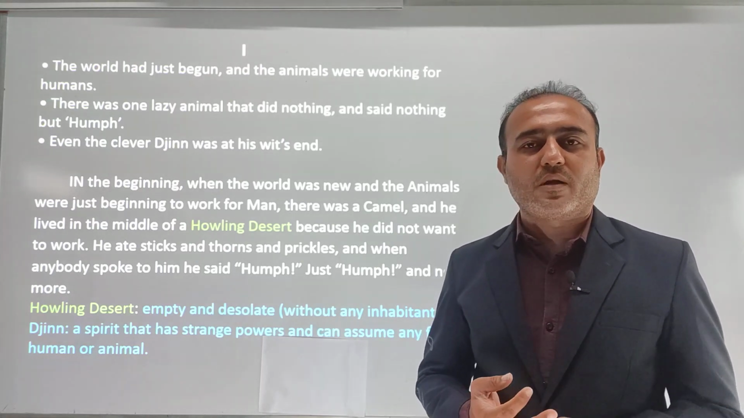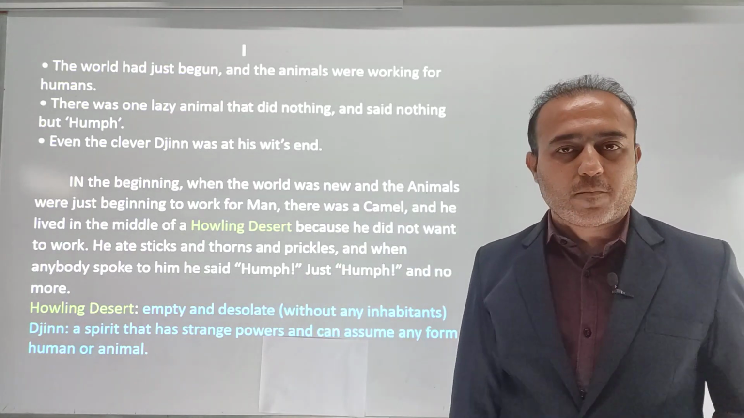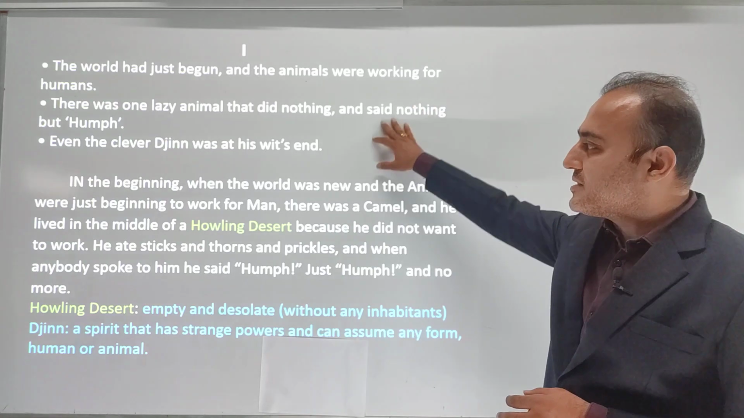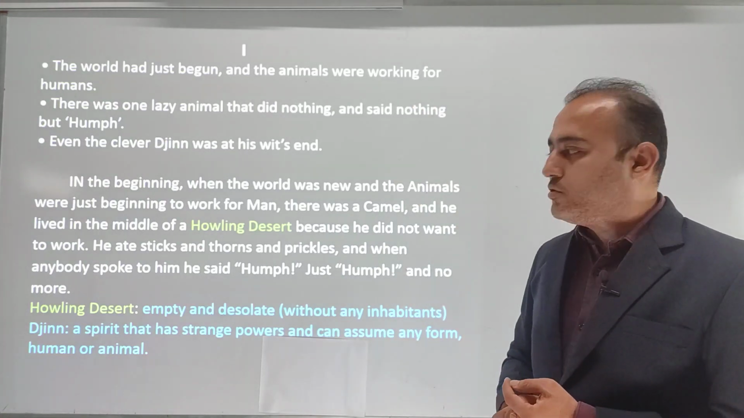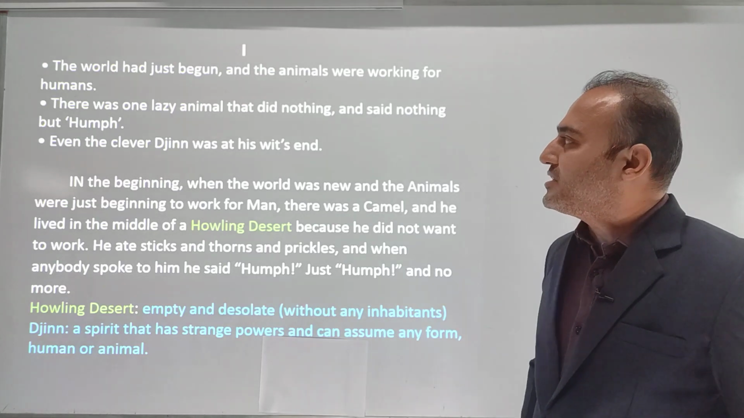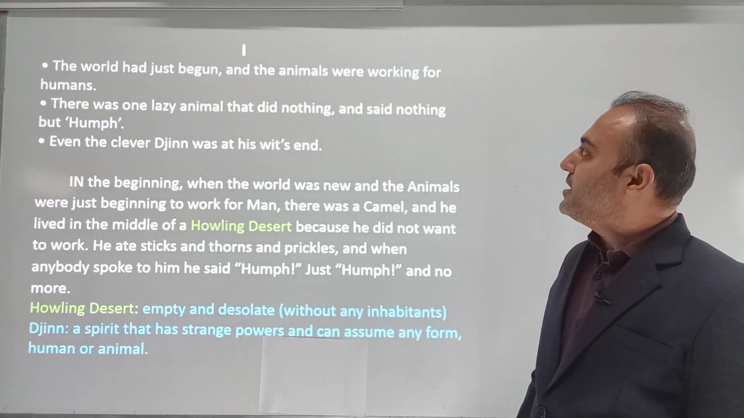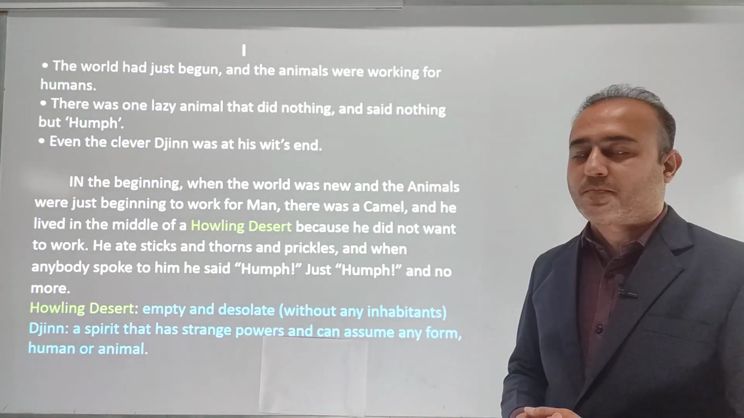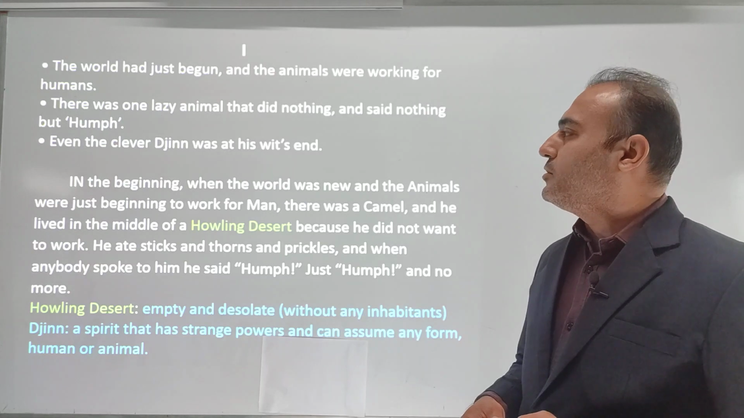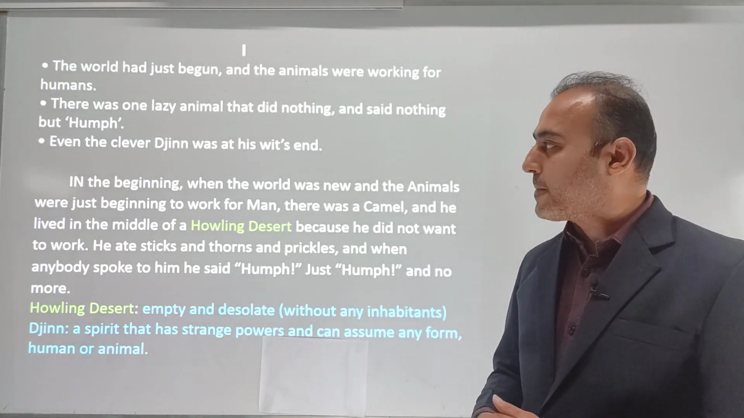So that was the summary part of this chapter. Now let us begin with the textual explanation. Starting from the first paragraph, here the points are the introduction points, usually at the beginning of the paragraph. So let us read out. The world had just begun, that means the beginning of the world was there, and the animals were working for the humans. There was one lazy animal that did not do anything and said nothing but hum.